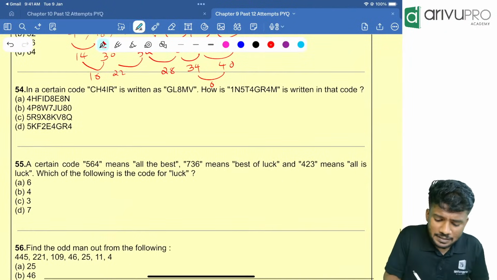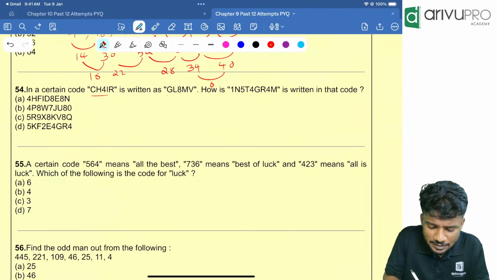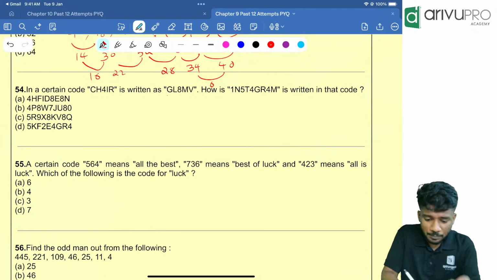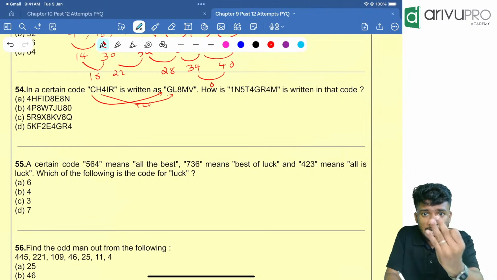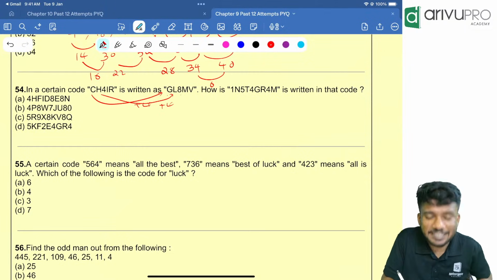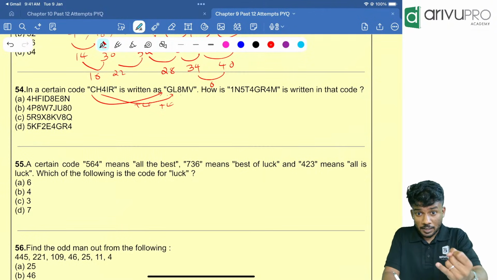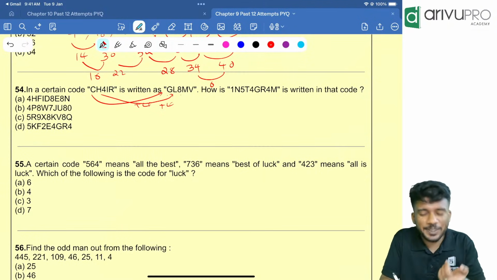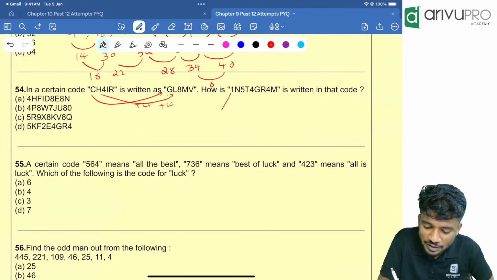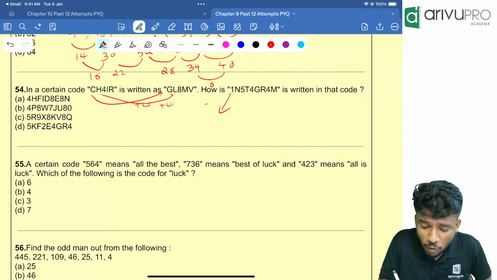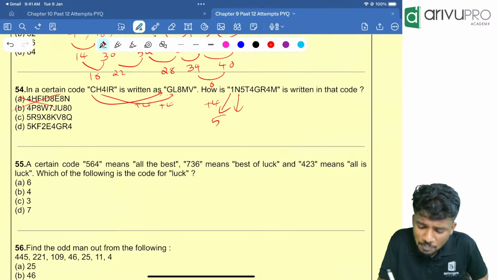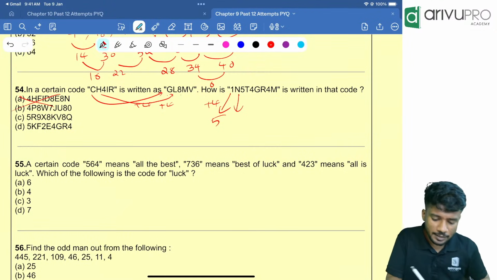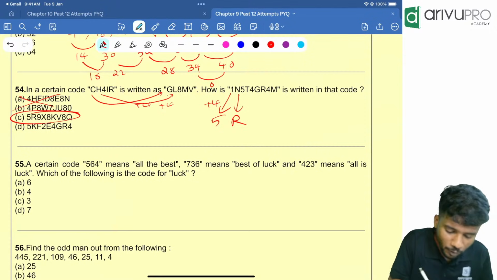Next one. In a certain code, C is coded as G. C is becoming G means D, E, F, G: plus 4. Correct? H is becoming L: I, J, K, L, plus 4. I is becoming M: J, K, L, M, plus 4. R is becoming V, plus 4. Everything is getting added with 4. So, 1 plus 4 is how much? 5. So that means options A and B are wrong. Then, N plus 4 is how much? O, P, Q, R. That means the next letter should be R. So, option C is your answer.